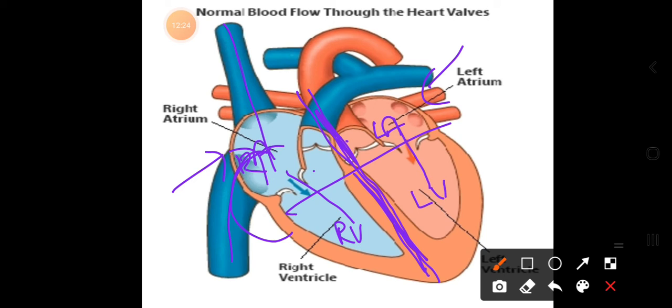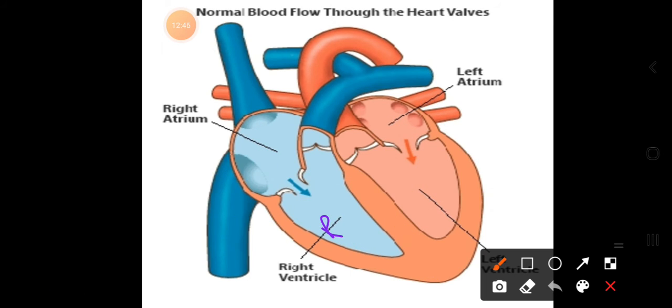Now the functioning starts, and your auricles together contract and pump the blood into their respective ventricles via the tricuspid valve and bicuspid valve. So now the blood is present in the ventricles. Whenever the ventricles contract, from the right ventricle the impure blood enters into the pulmonary artery, which is pumped to the lungs for purification. And from the left ventricle the purified blood enters into the systemic aorta, and from there it is supplied to all the body parts.